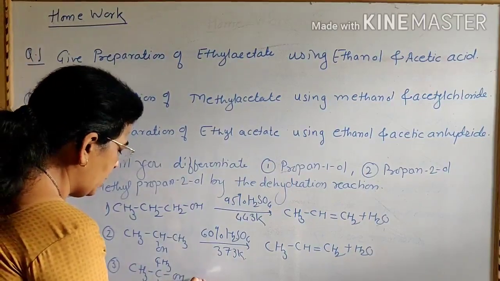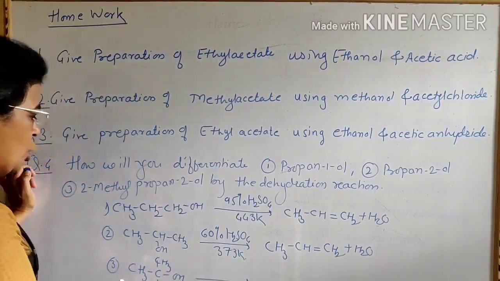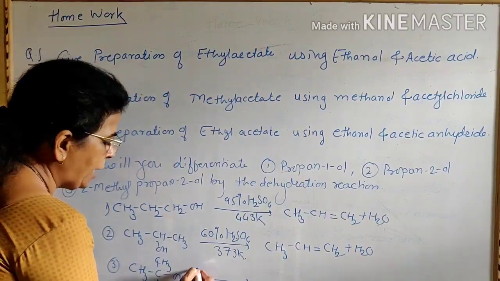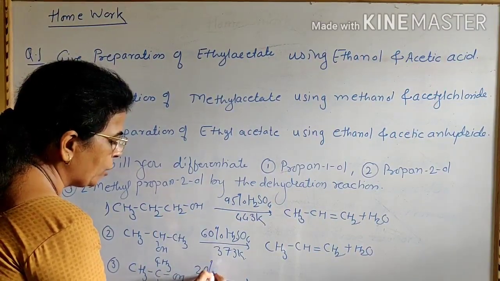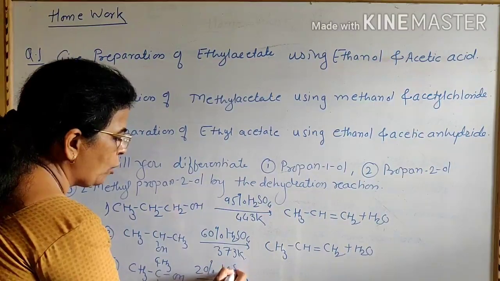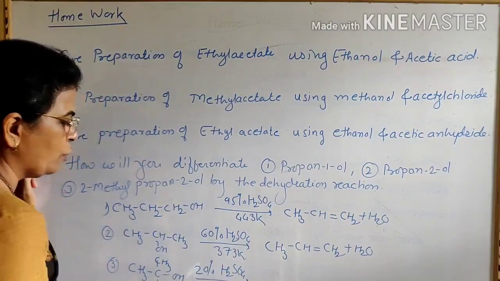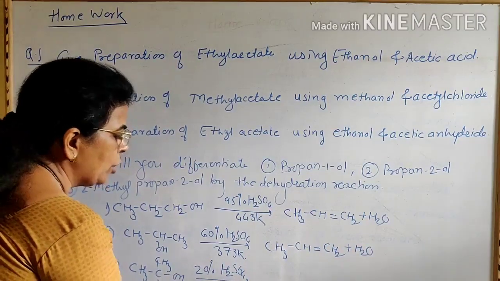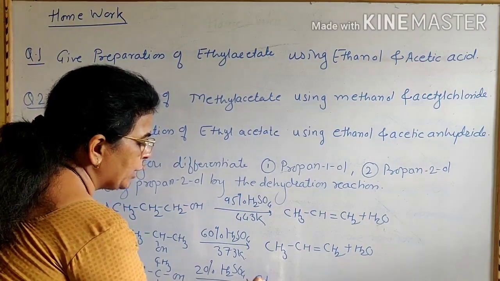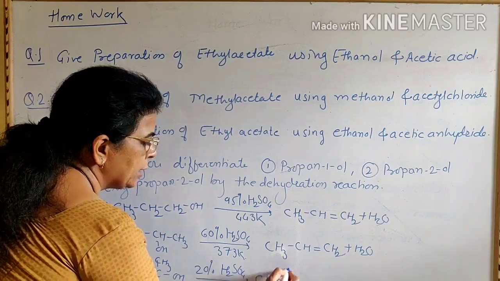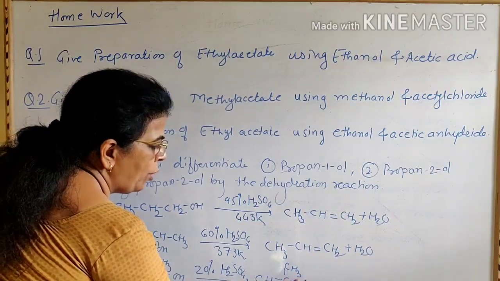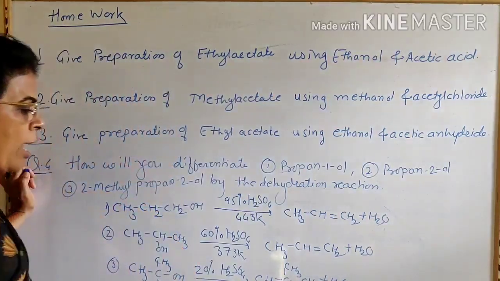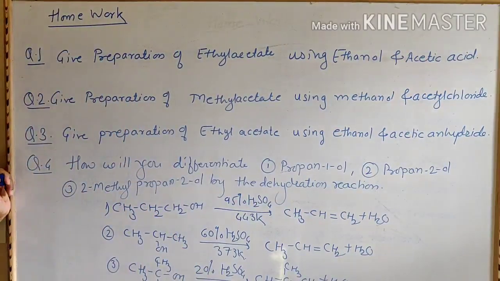Now here, this is tertiary alcohol, that is 2-methylpropan-2-ol. Tertiary alcohol readily undergoes dehydration in presence of 20% H2SO4 and at 363 Kelvin temperature to give isobutylene, that is CH3 C CH3 =CH2 plus H2O. That is formation of isobutylene takes place.